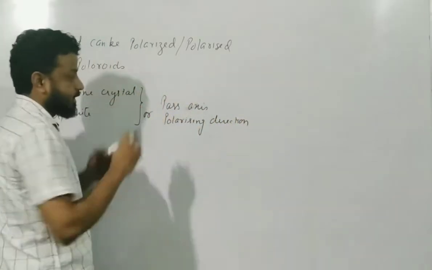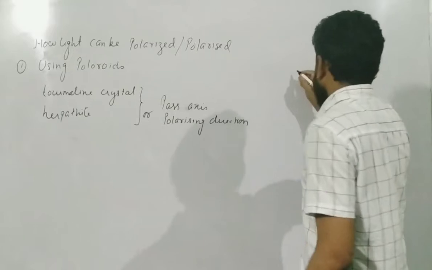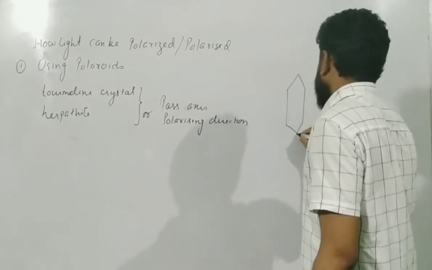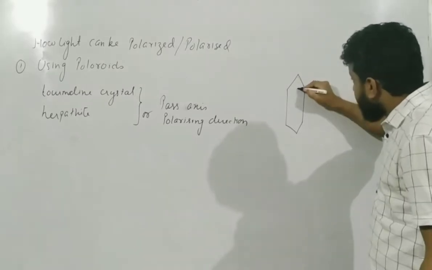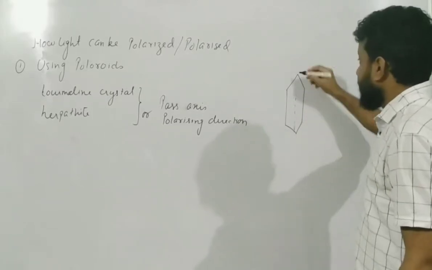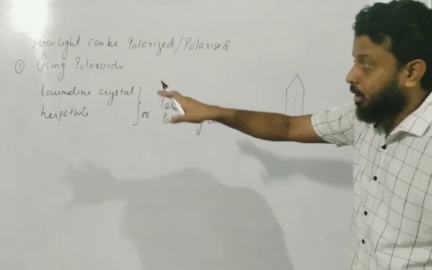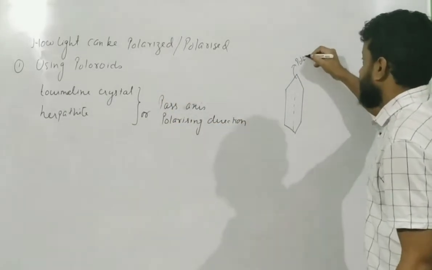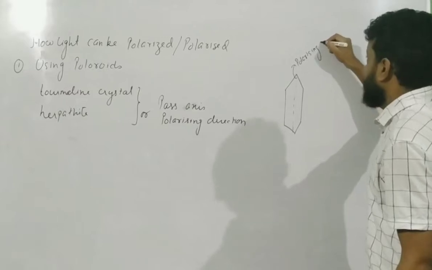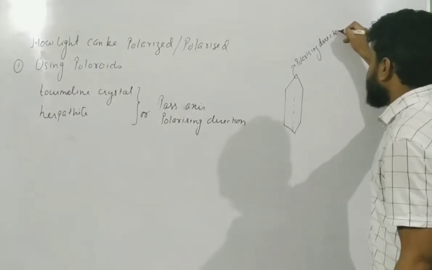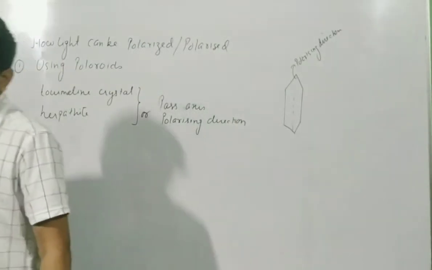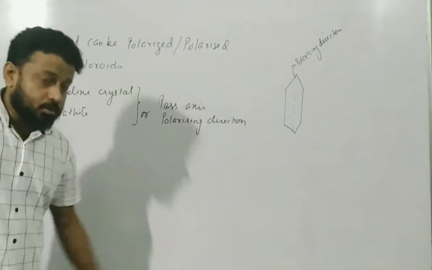Now let us try to understand this. How do we represent it? Suppose I represent a Polaroid like this. This is my Polaroid. You can draw a circle also, and draw a dotted line over here, or a solid line. Every crystal of tourmaline or herapathite has a pass axis. This is called the pass axis or polarizing direction. These crystals are very good absorbers, so they absorb light, and they also allow some light to pass.